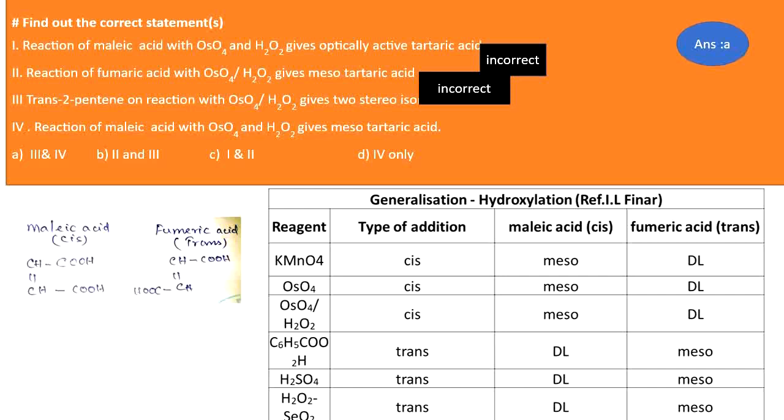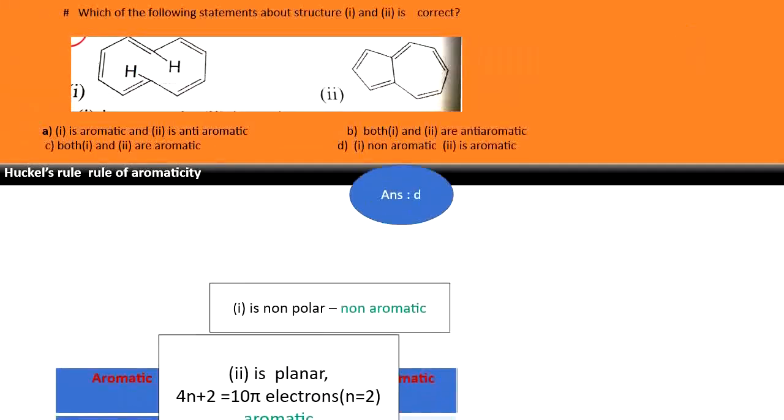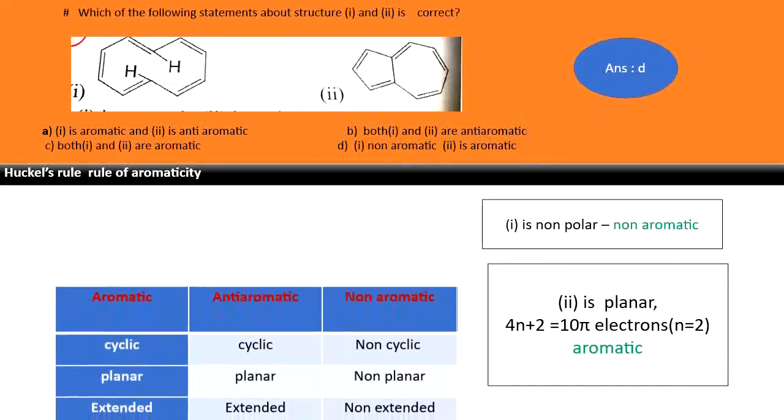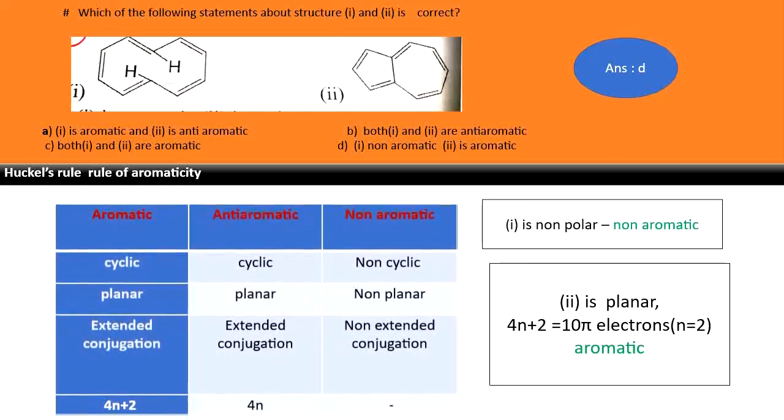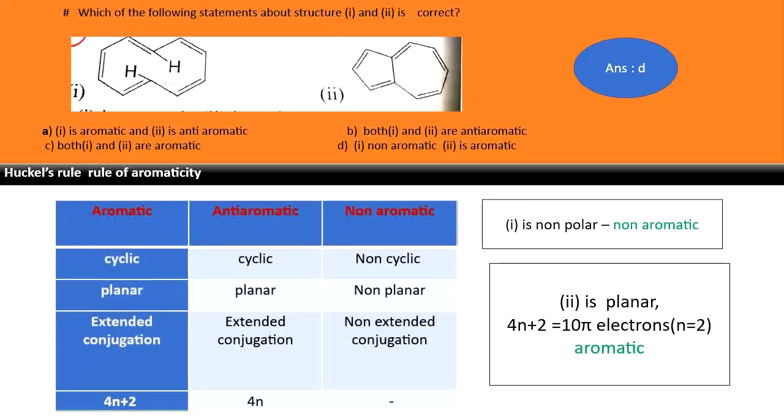And the fourth one, reaction of maleic acid, the cis gives meso. Cis gives meso. So it is a correct statement. So what are the correct statements? 3 and 4. So your answer is A. Next question. Which of the following statements about structure 1 and 2 is correct? See the structure 1, structure 2, the various options are.